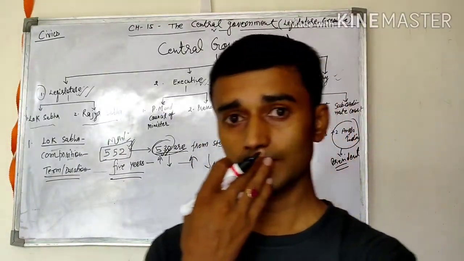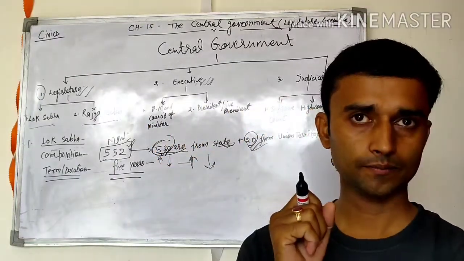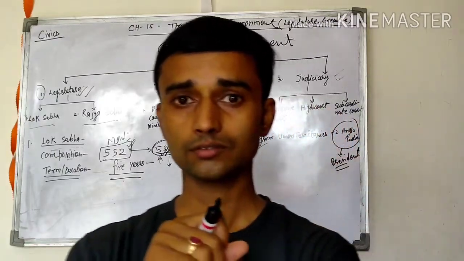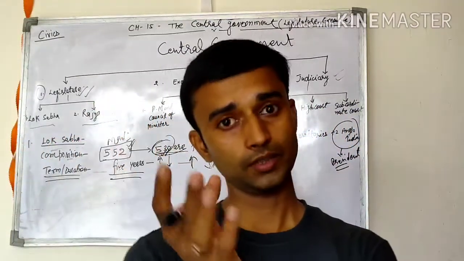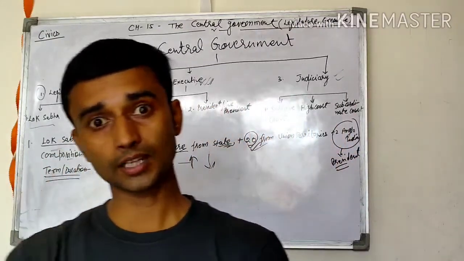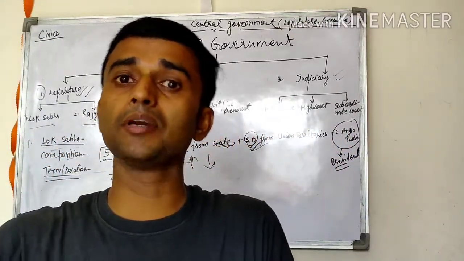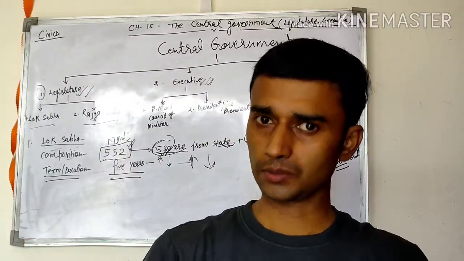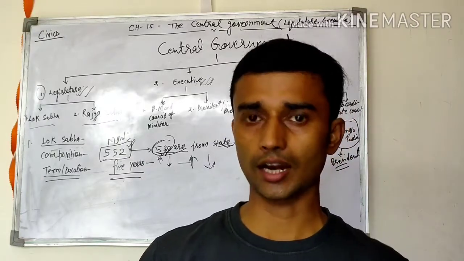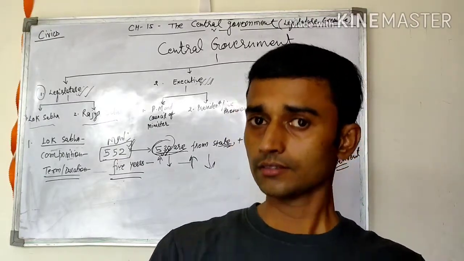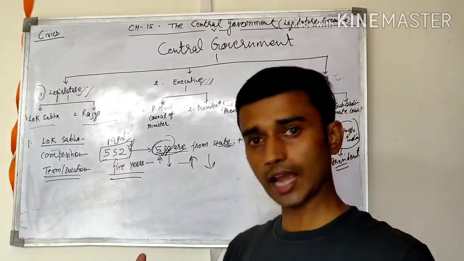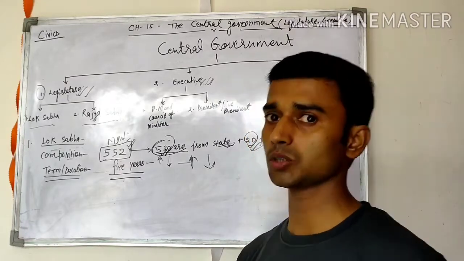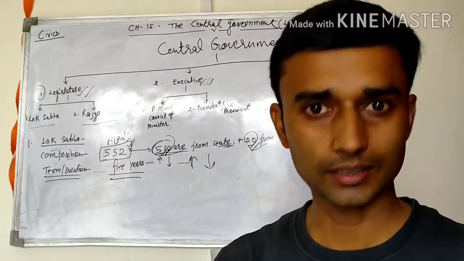What is the meaning of that? It means in case of emergency, if any country attacks India, a war-like situation, then the Lok Sabha is not dissolved. After completing the 5 years, the term can be increased during the time of emergency for 6 months. After 6 months, if the situation is normal, then fresh elections start again. So the term of the Lok Sabha can be increased after 5 years when the situation is under emergency.